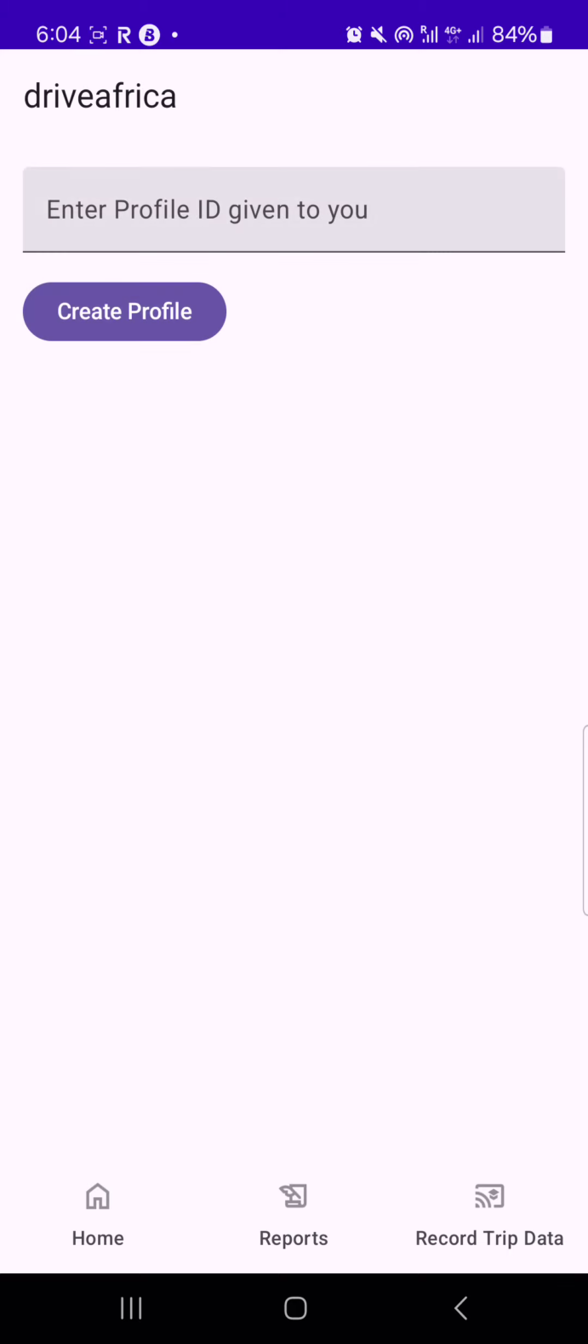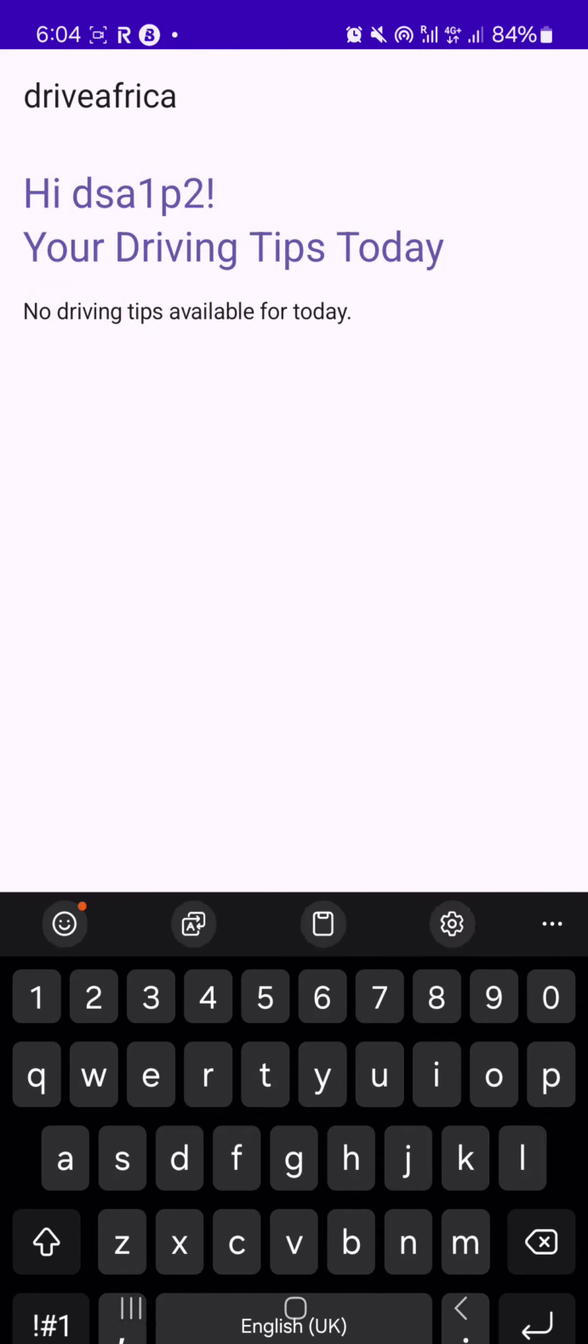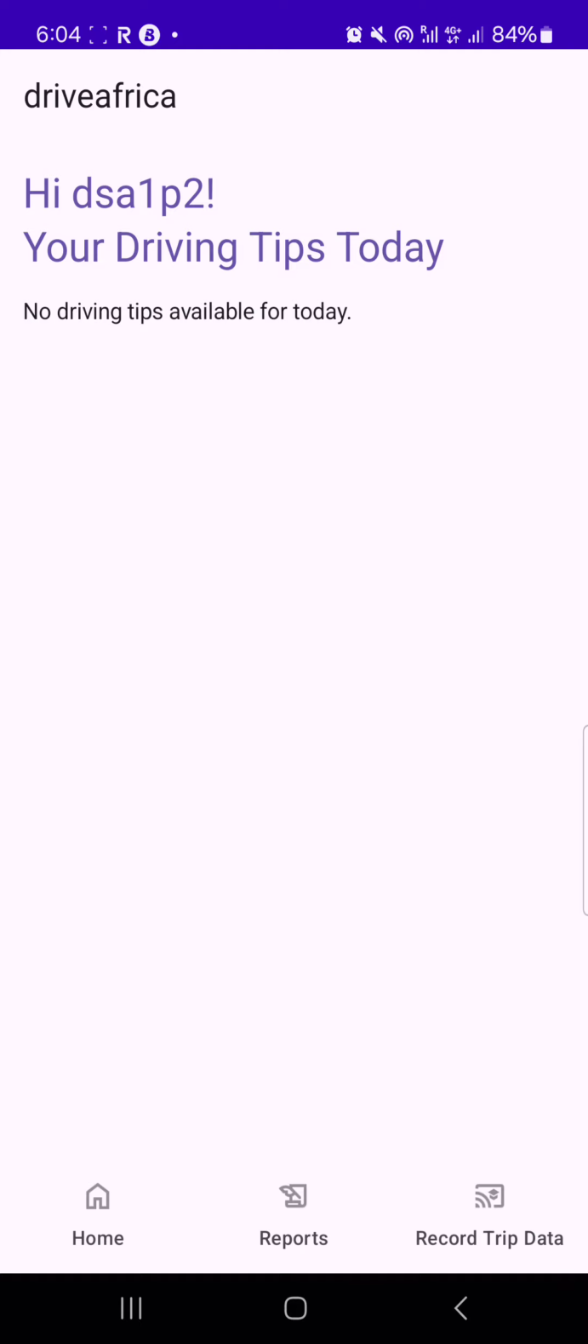So you click continue, and then here you enter the driver profile ID that is given to you. As an example, let me give an example profile ID. Let's say DSA1P2. So I'll click create. That creates the profile DSA1P2. So this gets to the home page of the app.